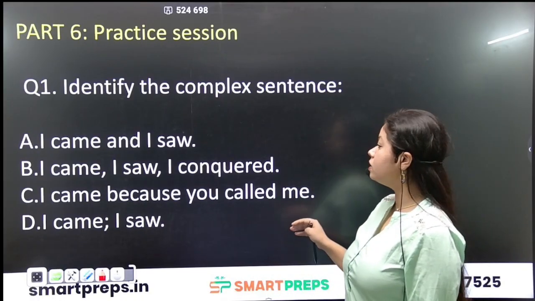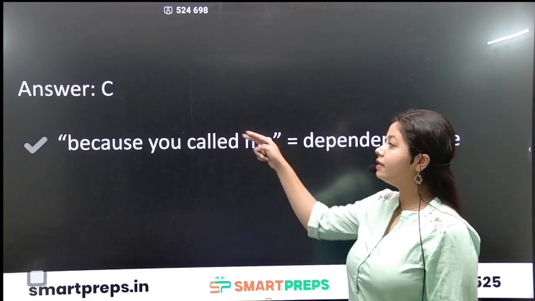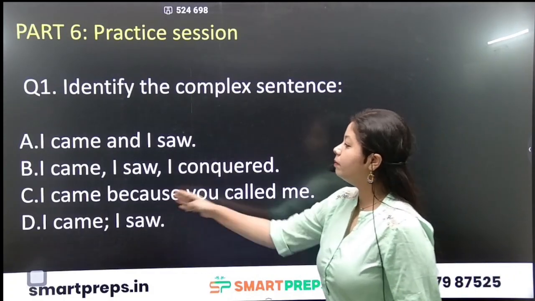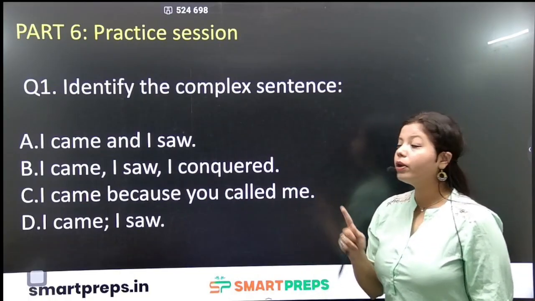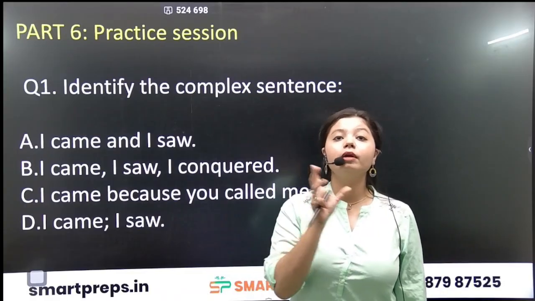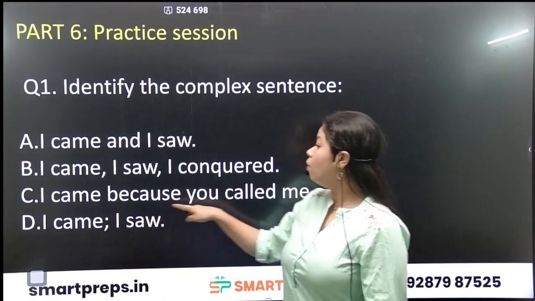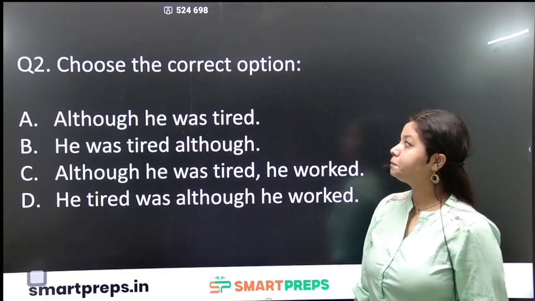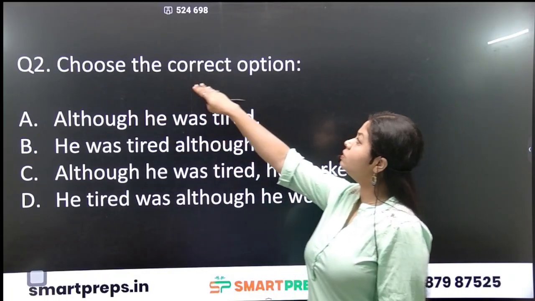I came because you called me. Yes, answer is: because you called me is the dependent clause. This part is a dependent clause. And now in the sentence, I came is the independent clause added at the beginning of the sentence, so there is no comma here in the sentence. Okay. Question number 2, choose the correct option.